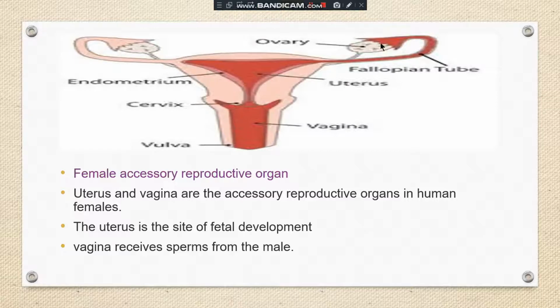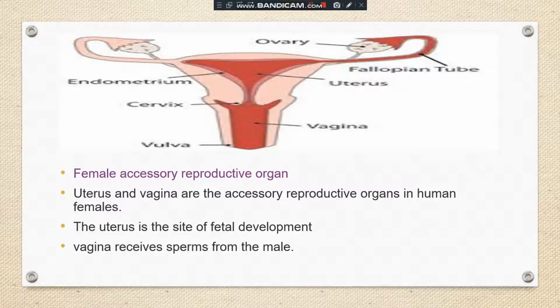When development starts, they start releasing the ovum when puberty comes. Understood? So this is a difference between male and female. The production and release of sperm start in the testes when a boy reaches puberty, but the eggs are already present in the baby girl when the child is born.